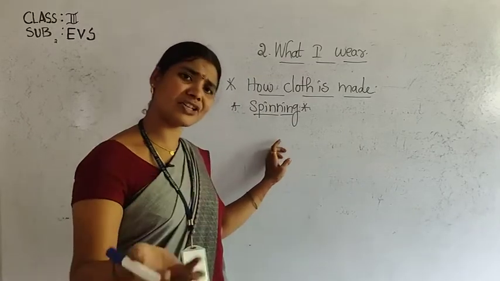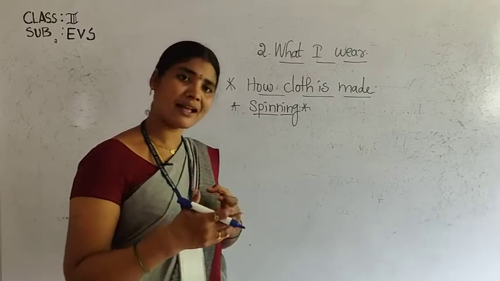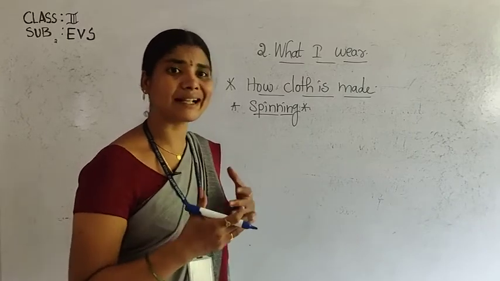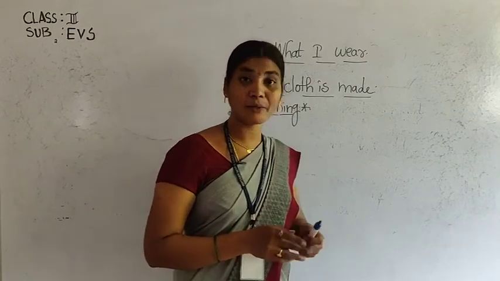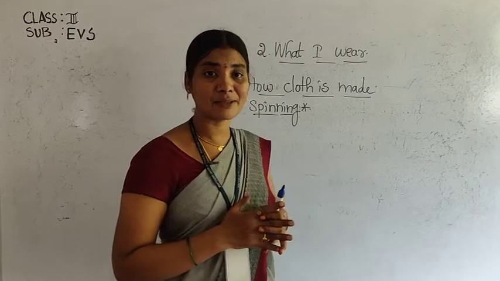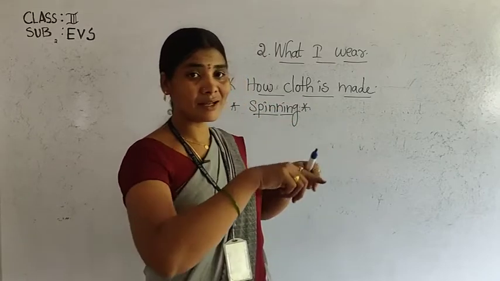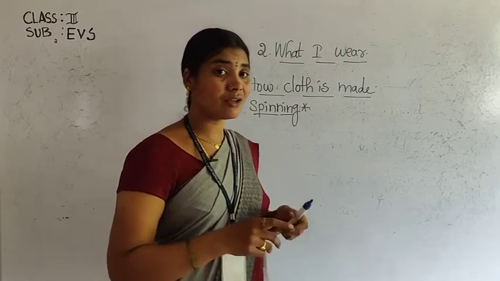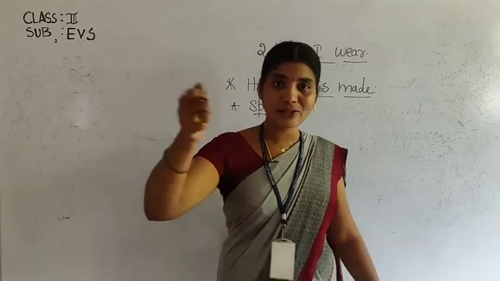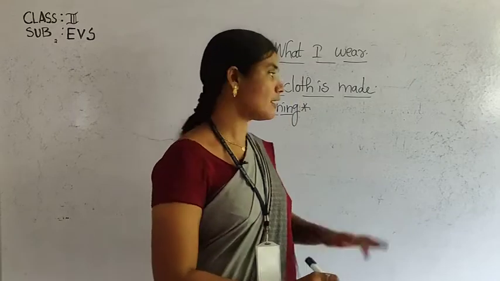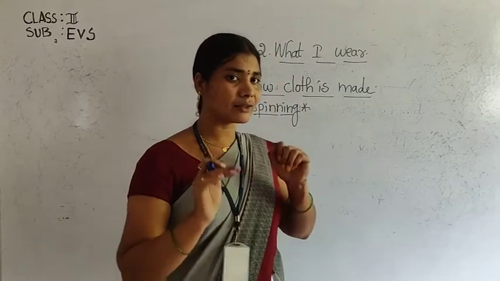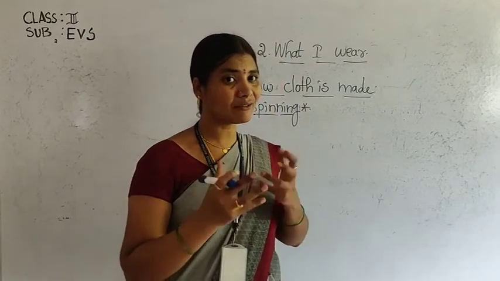Spinning is done on machines as well as by hand, using the charkha. In some photos of Mahatma Gandhi, Bapuji, he is using the charkha. By using that charkha, we can prepare cotton yarn.